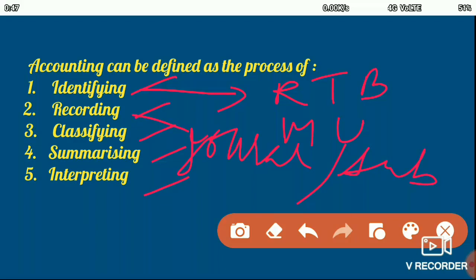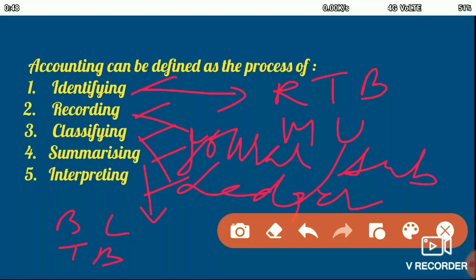Then after the recording is made, the transactions recorded in the journal are classified into various accounts in the ledger book. Then after classification, the next step is to summarize the transactions. In summarizing, the steps involved are to balance the ledger, then prepare the trial balance, and from the trial balance we prepare two important statements, the trading profit and loss account and the balance sheet. Then the next step after summarizing is interpreting the transactions.